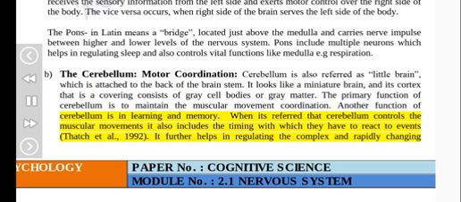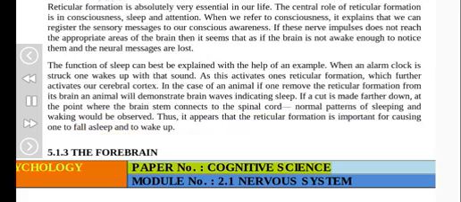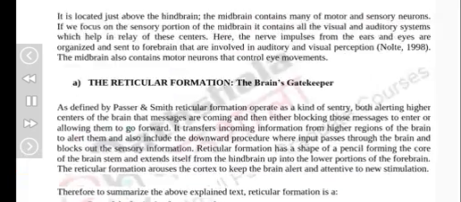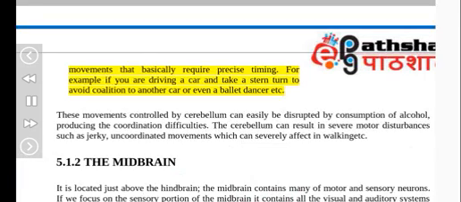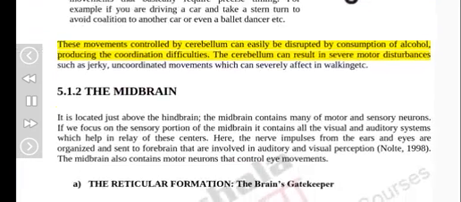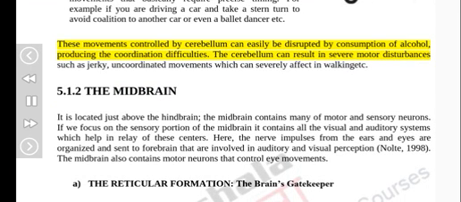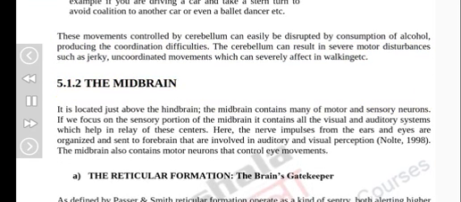When it's said that the cerebellum controls muscular movements, it also includes the timing with which they have to react to events. Thach et al. 1992. It further helps in regulating complex and rapidly changing movements, for example if you are driving a car and take a sharp turn to avoid collision with another car, or even a ballet dancer, etc. These movements controlled by the cerebellum can easily be disrupted by consumption of alcohol, producing coordination difficulties. Damage to the cerebellum can result in severe motor disturbances such as jerky, incoordinated movements which can severely affect walking at sea.